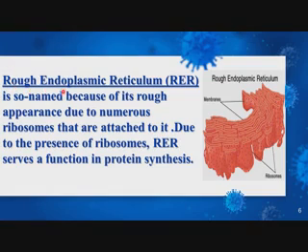Now start from rough endoplasmic reticulum. Rough endoplasmic reticulum is so named because of its rough appearance. And why do they have a rough appearance? Due to the presence of ribosomes. Ribosomes are attached to it, so all these are the ribosomes. They are attached to the endoplasmic reticulum, and because of this it has a rough appearance. Because of that, these are called rough endoplasmic reticulum.